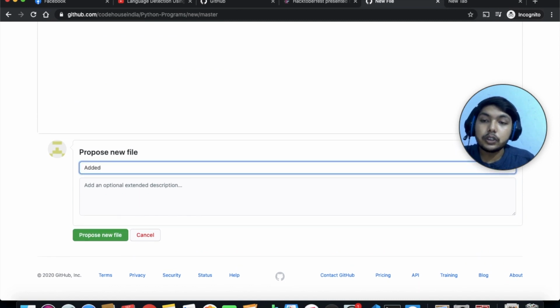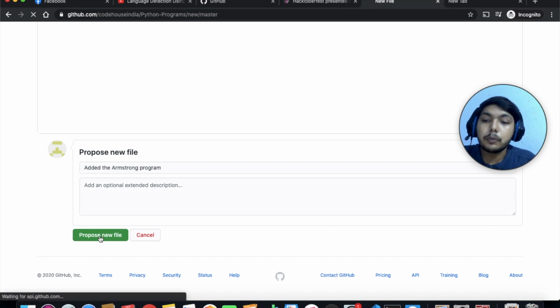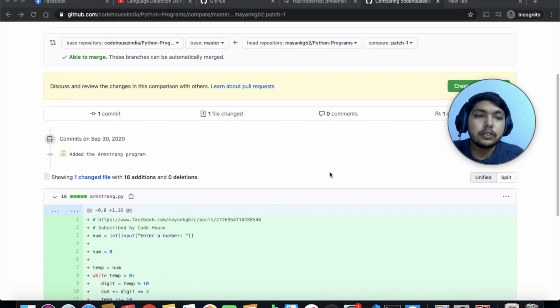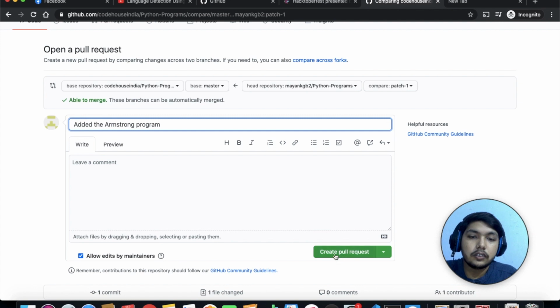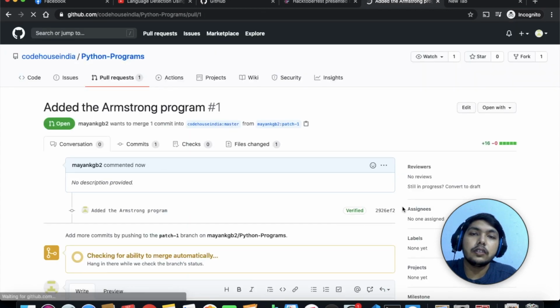Now, to propose a new file, you can give a message, like "added the Armstrong program". If you want to add some description, you can write it here. Now just click on create pull request. So your pull request is done.